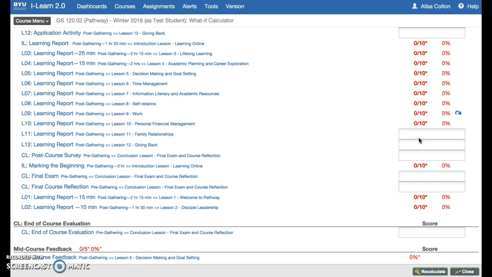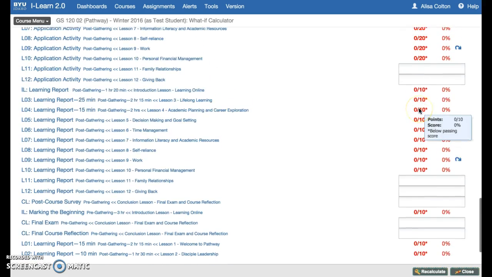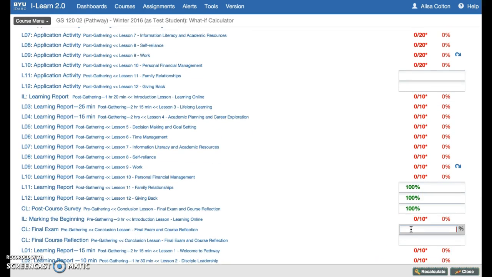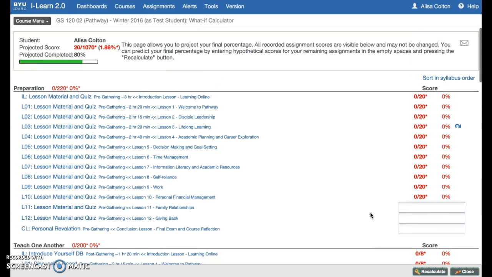As it gets closer, if you start yours, hopefully it will not look like mine, but you'll have actual scores where there's all these zeros, and you'll just see the boxes for the things that we have not turned in yet. You can type in there, if I think, hey, maybe hopefully I'll get 100% on the next one, and then if for some reason on the final exam I only got 50%, what would that do to my grade? That is helpful, that your projected score is up here, and that will help you see hypothetically what would happen if I were to get different scores on upcoming assignments that we have left.